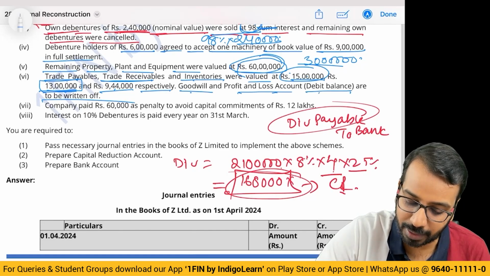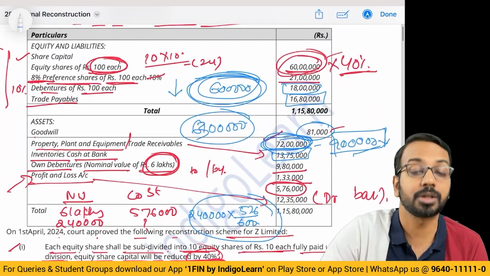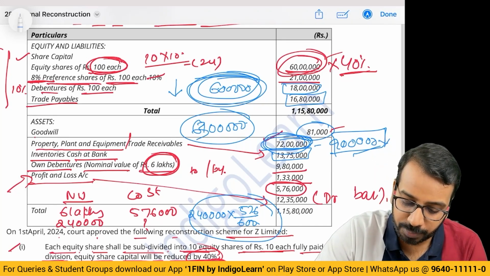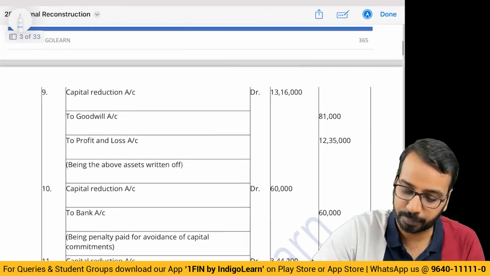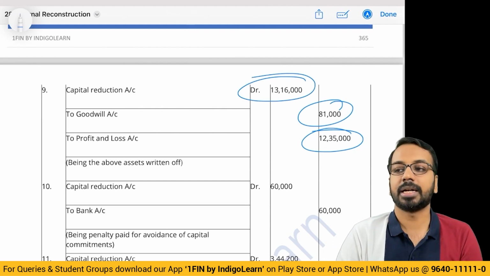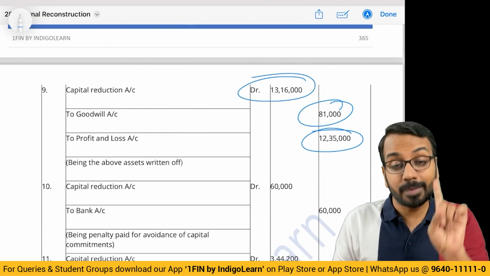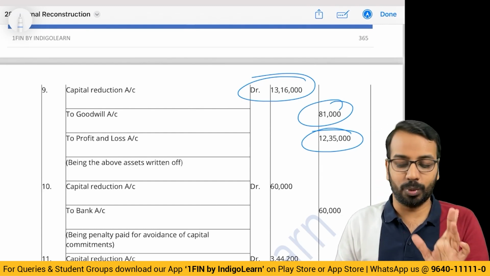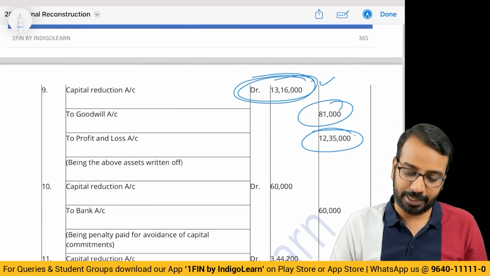Then they have said goodwill and P&L debit balance are to be written off. What is the goodwill value? Goodwill value is 81,000. You have to write off. So debit capital reduction, credit goodwill, and P&L debit balance 1235 has to be written off. If the question does not say write off goodwill, you will not write off goodwill. But debit balance in P&L, to the extent balance is available in capital reduction account, you will write off. So this goes to debit of capital reduction account, right?